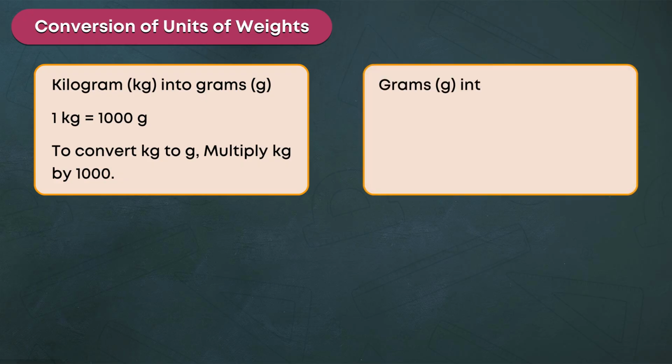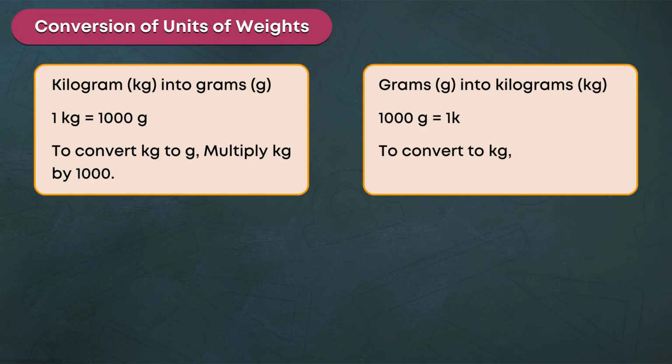Grams into kilograms. 1000 g is equal to 1 kg. To convert grams to kg, replace each 1000 g by 1 kilogram.